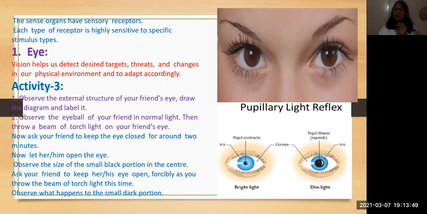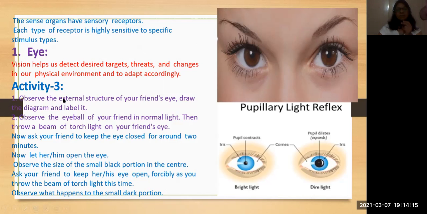And eyes are very beautiful. Everybody has their own beautiful eyes. After seeing the eyes, we say, yes, they have very beautiful eyes. Eyes give us a most important activity, that is vision.